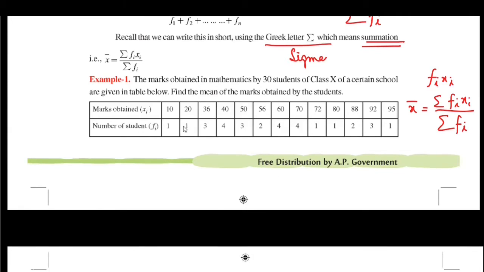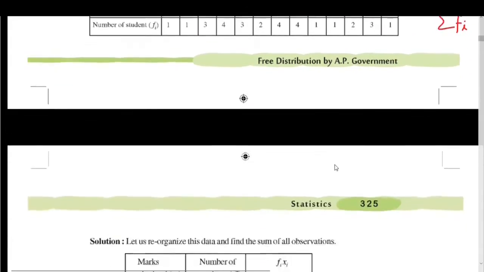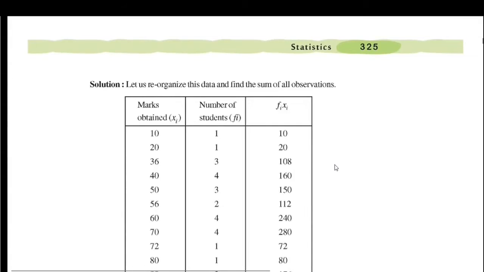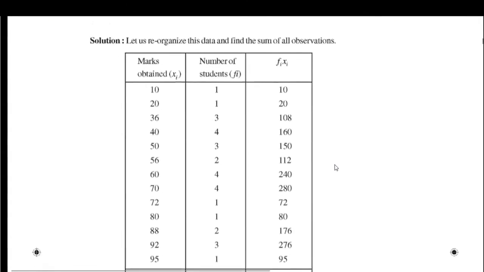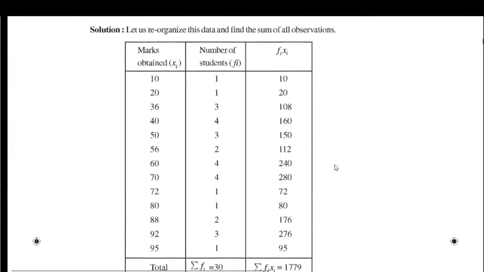To make the calculations precise, we can simply use one more column, or row, taking fi xi values. Working with columns is easy as we are taking summations at the end. Here in the solution, the columns are given instead of rows. Marks obtained xi, the observations, are written here. The number of students, this is frequency fi.